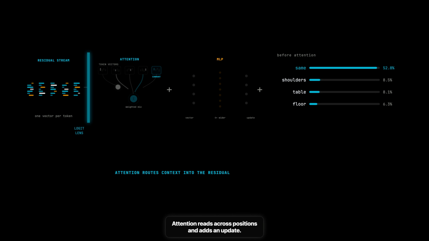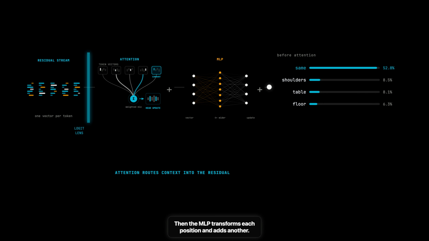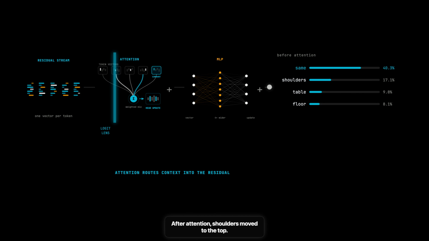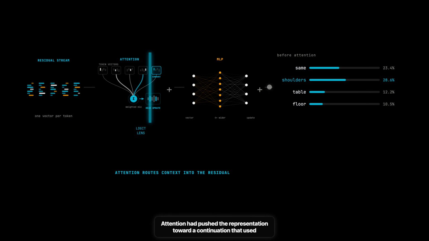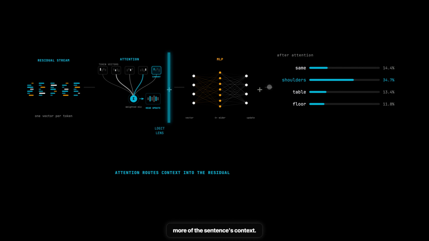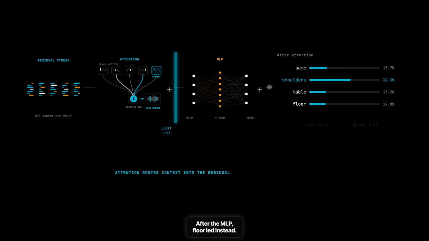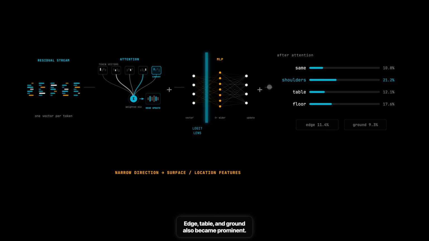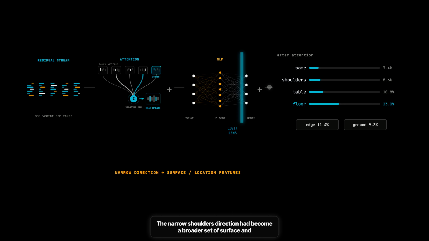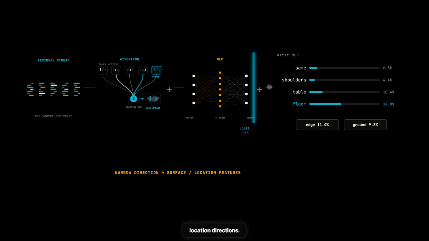Attention reads across positions and adds an update. Then the MLP transforms each position and adds another. Before attention, same dominated the readout. After attention, shoulders moved to the top. Attention had pushed the representation toward a continuation that used more of the sentence's context. After the MLP, floor led instead. Edge, table, and ground also became prominent. The narrow shoulders direction had become a broader set of surface and location directions.